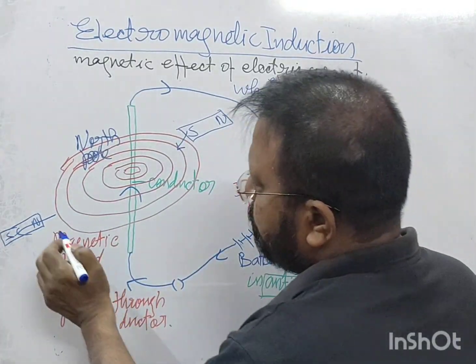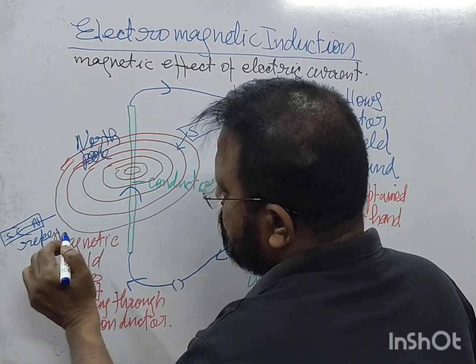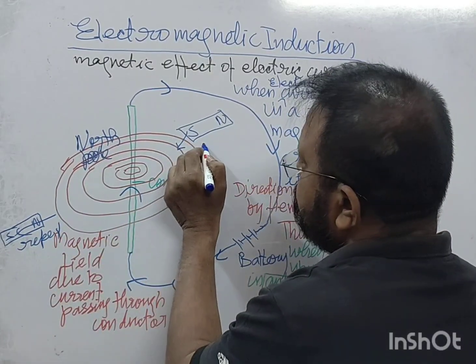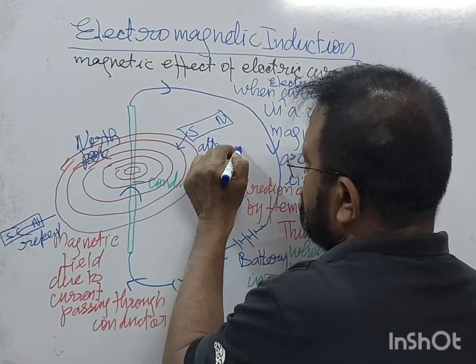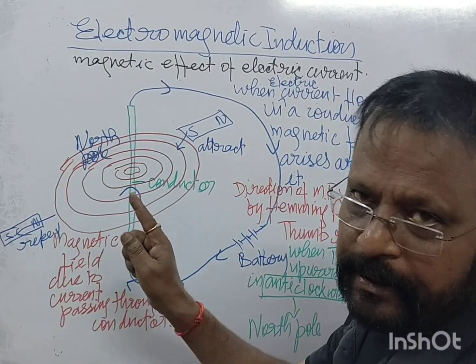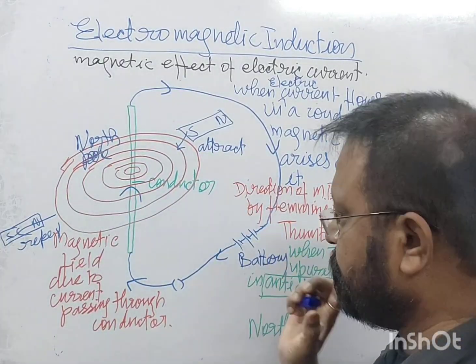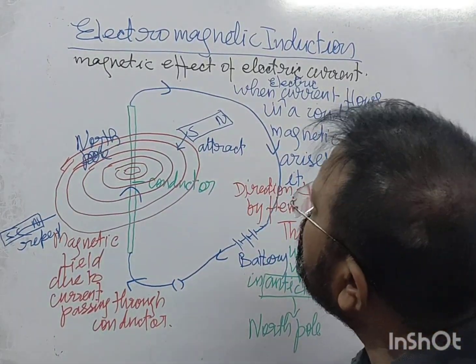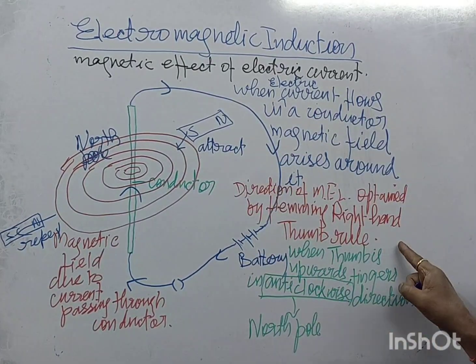Repel करेगा. यहाँ पे repel करेगा, और यहाँ पे attract. You get that? Repel and attract. This kind of thing is there near North Pole. So my point is that this is the right hand thumb rule.